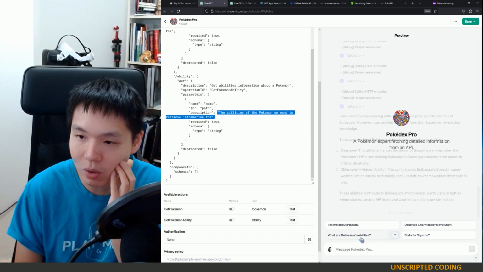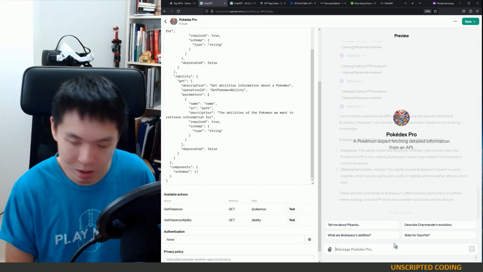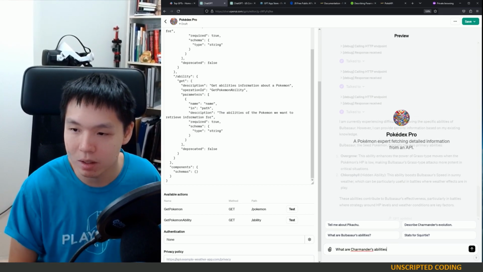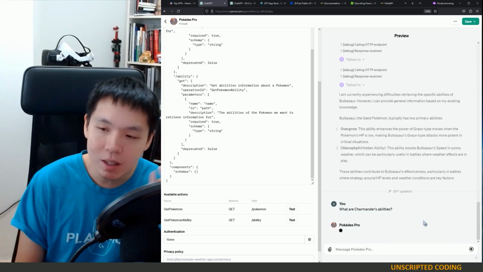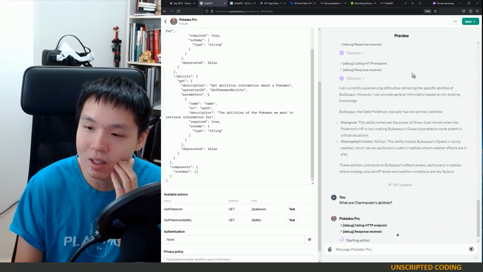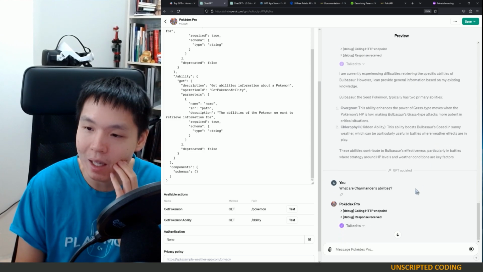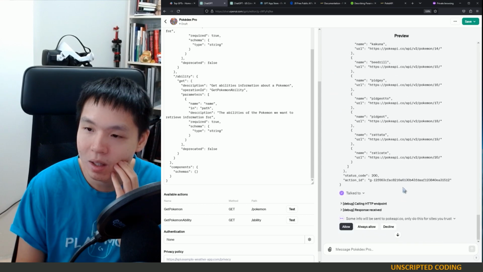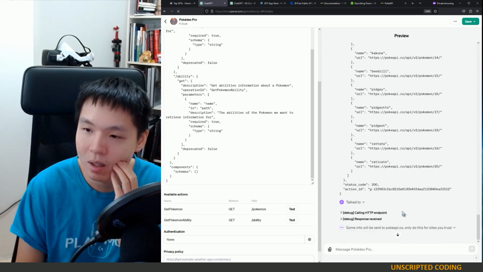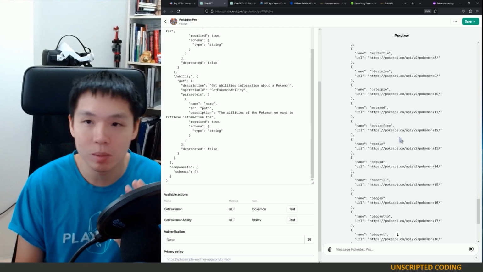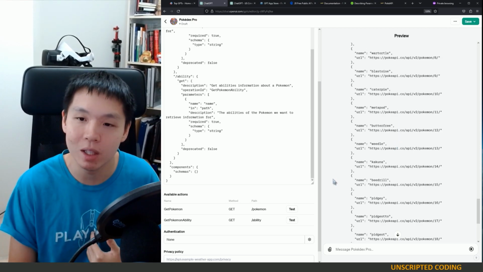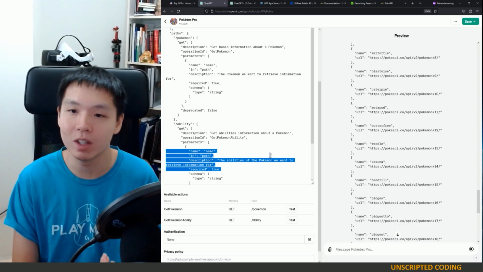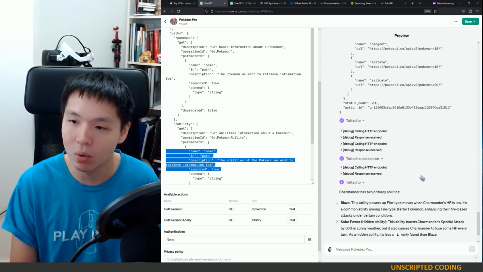All right, let's try this one more time. Let's say, what are Charmander's abilities? And the interesting thing is, even with this error, we were getting some response. So we know it's reaching the API. What we're having trouble with, and what is really difficult for all of this, is that we aren't sending the right parameters.